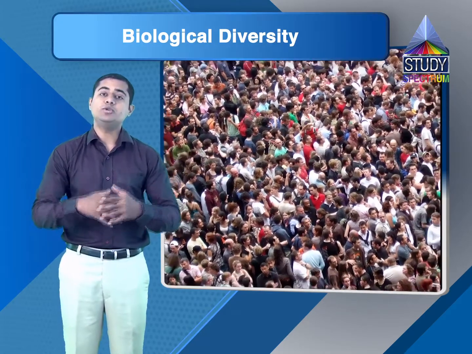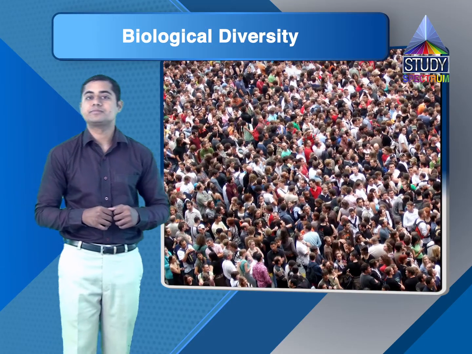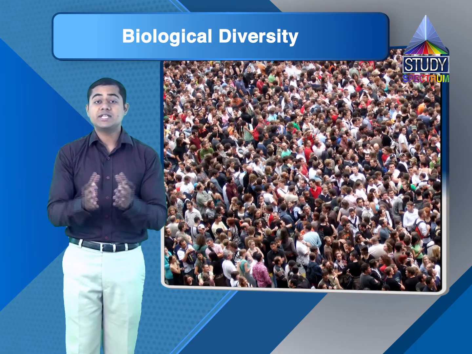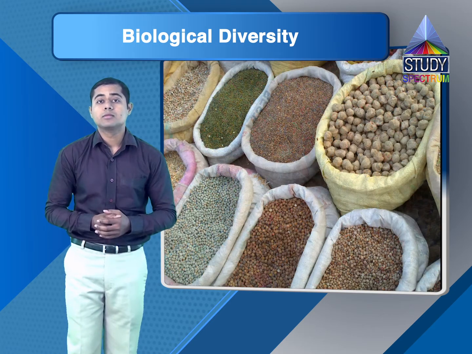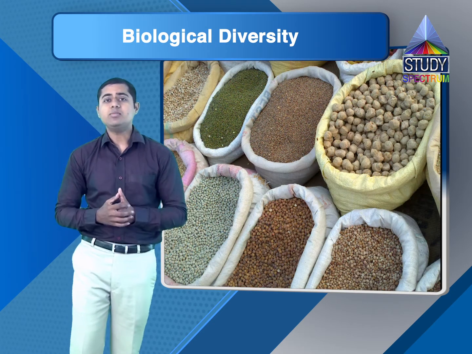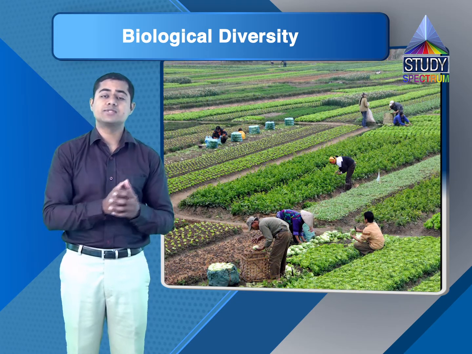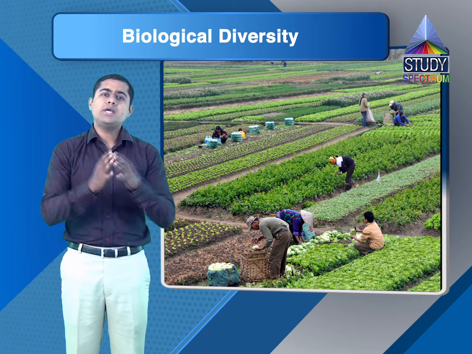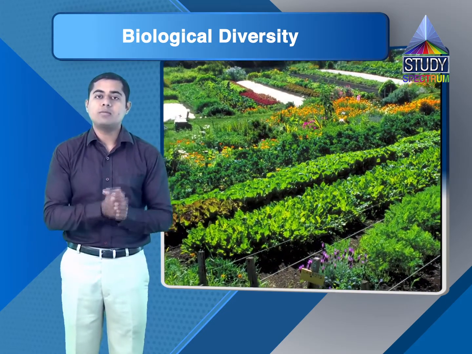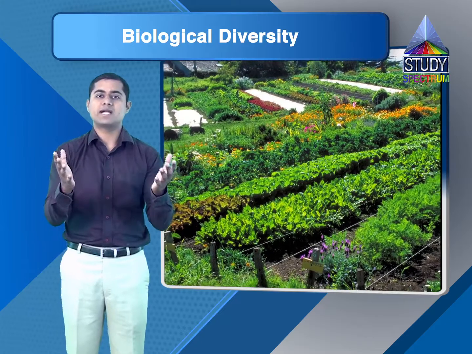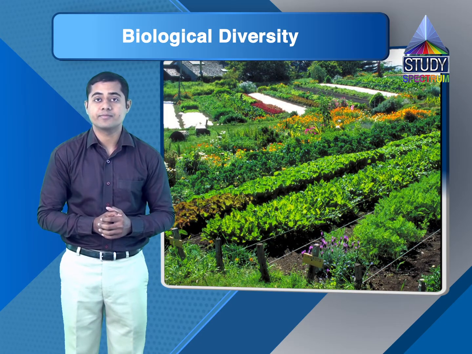Due to this exponential growth of population, let me give you an example. Human population has grown, so now we need food. So automatically, in the farming zone, if we look at the farms, there used to be a multi-crop farming system. In a single farm field, farmers used to grow all kinds of plants together, which used to actually conserve the biodiversity.